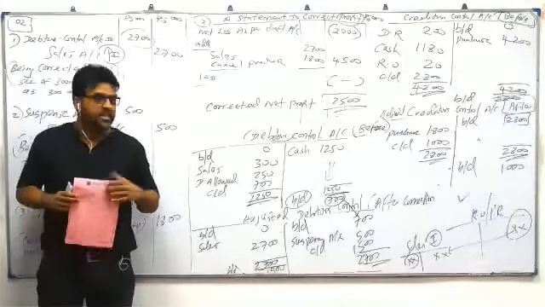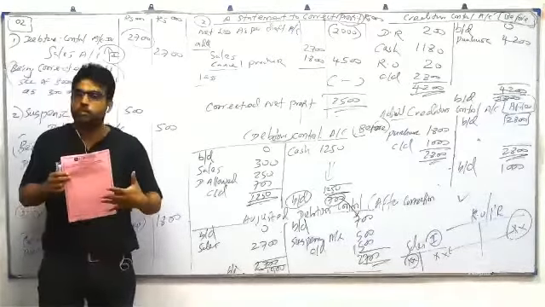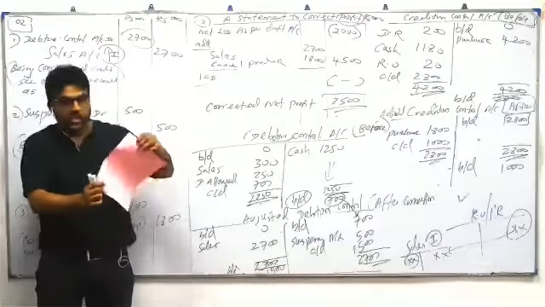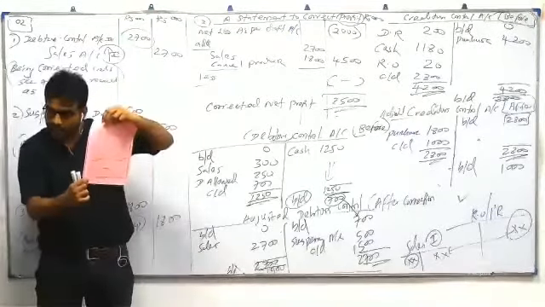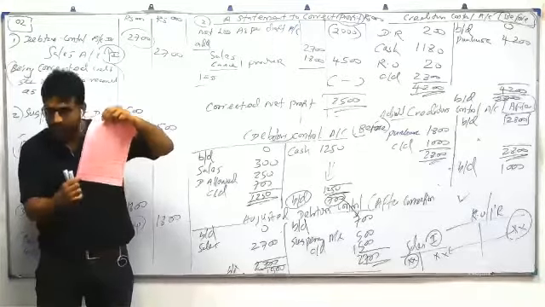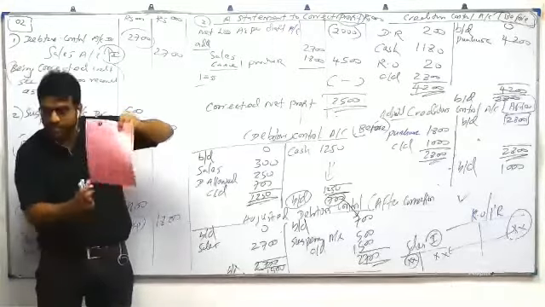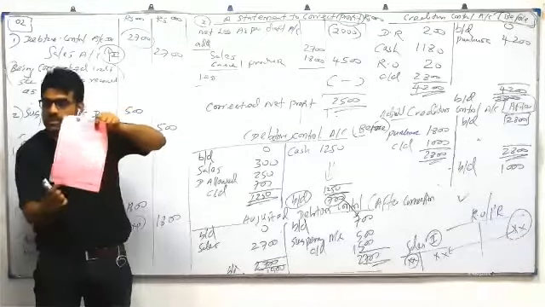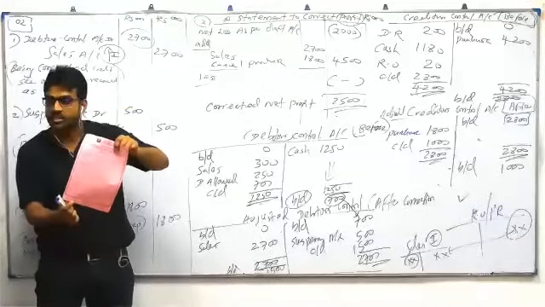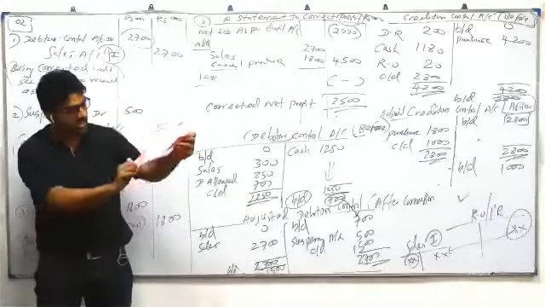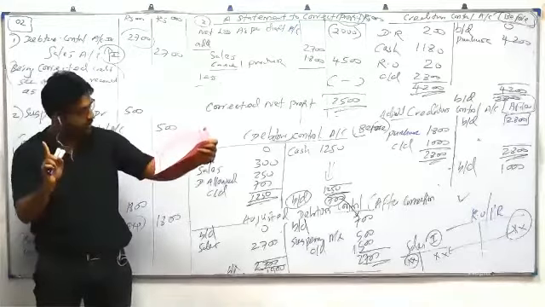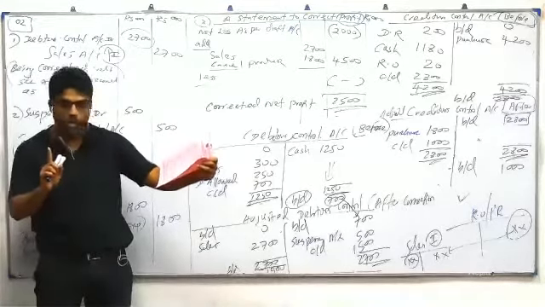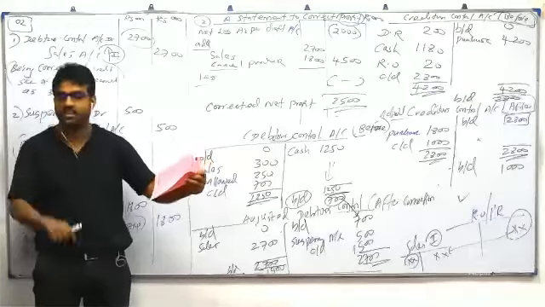Everybody, this question is better than the previous question, because the previous question's requirement looks very lengthy. You must be thinking it's difficult. This question's requirement is only 1 or 2 or 3, very few lines, but this is tricky. Listen, the third requirement is the creditors and debtors control account after rectifying errors.